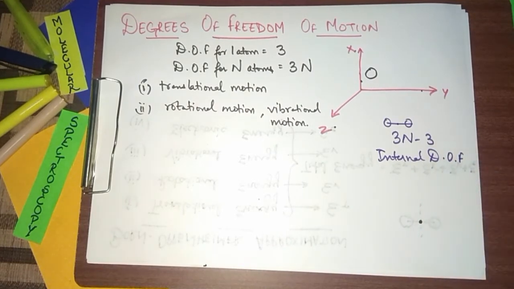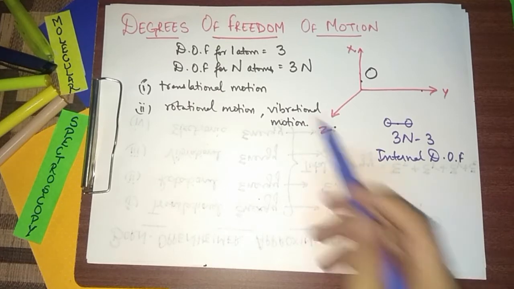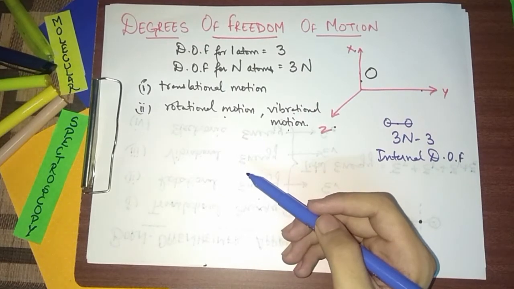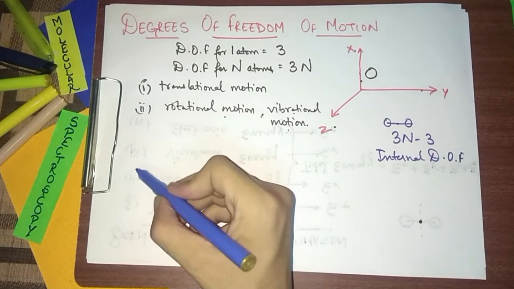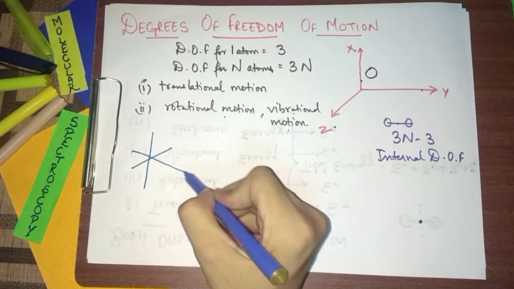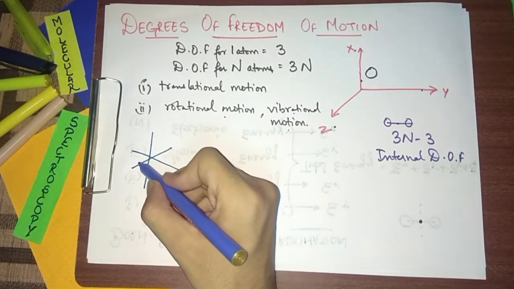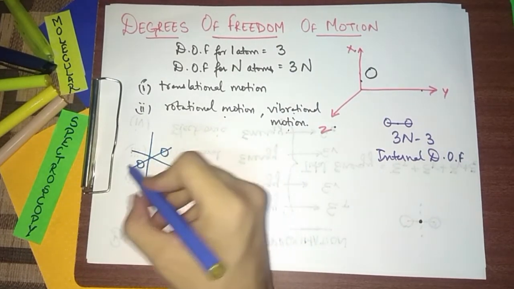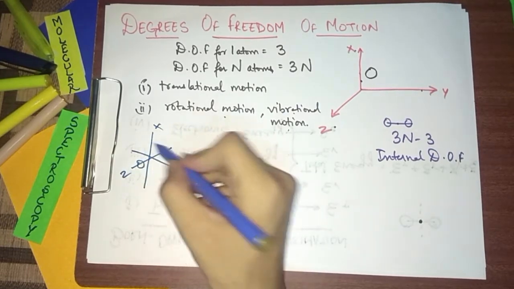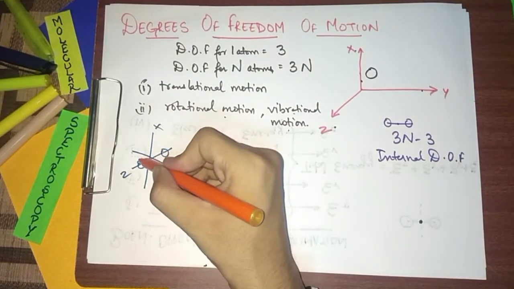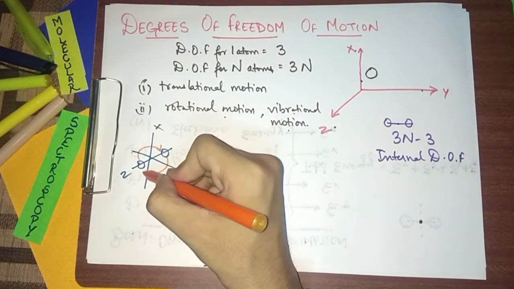Okay. Also, if we see that the internal degrees of freedom is divided into 2 main categories, rotational motion and vibrational motion. So let me draw the rotation about the axis of a molecule. So here we have like the coordinate system. The molecule is represented by 2 atoms here, and the molecule is moving in YZ plane. So here I can draw the YZ plane. I can show here that the molecule is moving only in the YZ plane.